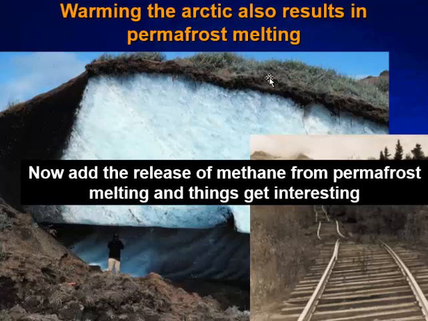In Arctic areas already, it's causing major issues. Here's a railroad track that used to be straight, and as you have the permafrost melt unevenly, it causes some challenges there. Here's a cut in the side of a hill where you can see, yep, you've got soil on top, but then you've got all this permafrost underneath. So significant amounts of permafrost, once that starts to melt, can release the gases back into the atmosphere.